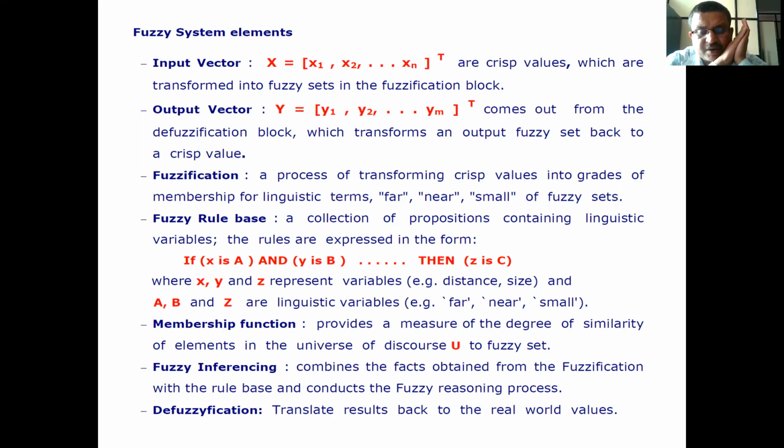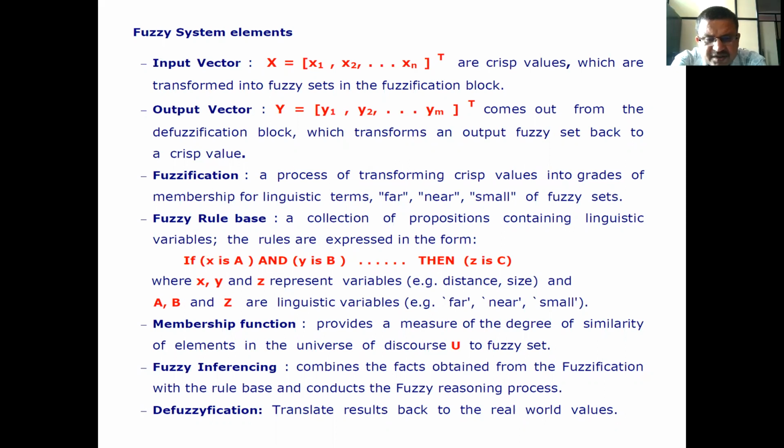Output vector y is equal to y1, y2, ym transpose, which comes out from the defuzzification block, which transforms an output fuzzy set back to a crisp value. Fuzzification is a process of transforming crisp values into grades of membership for linguistic terms, such as far, near, small, of fuzzy sets.